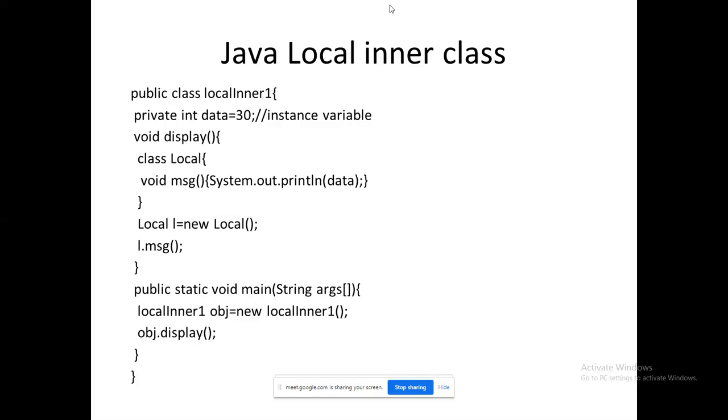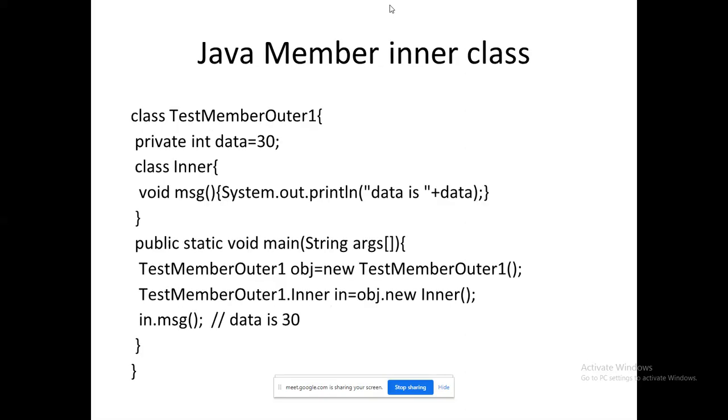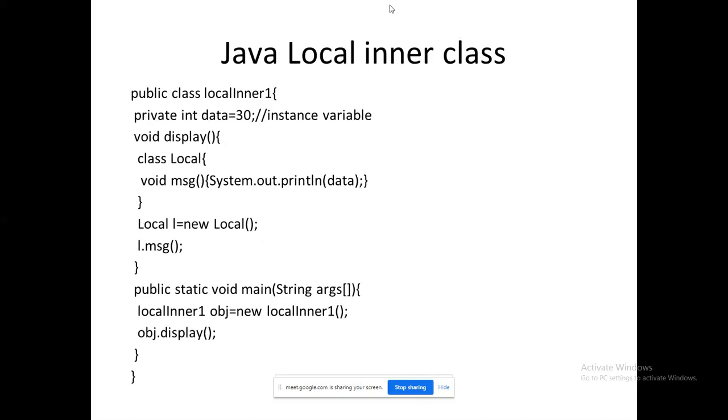Next one, local inner class. What is this local inner class? What's the difference between the previous one and the current one? Just go through this. Here, within the class I have given another class. You can see within the class there is a method display, and within the method display I have given a class. Yes, you got it.